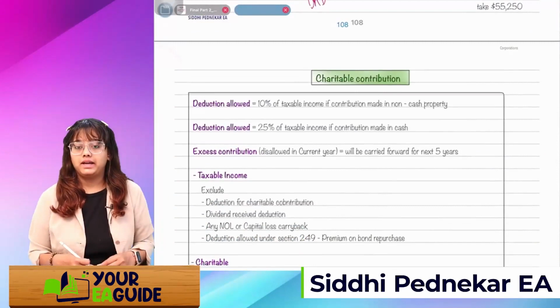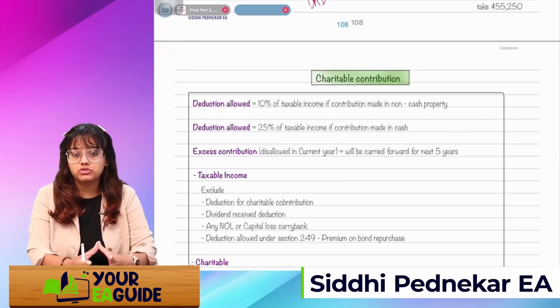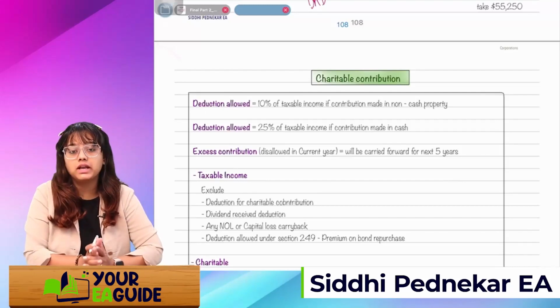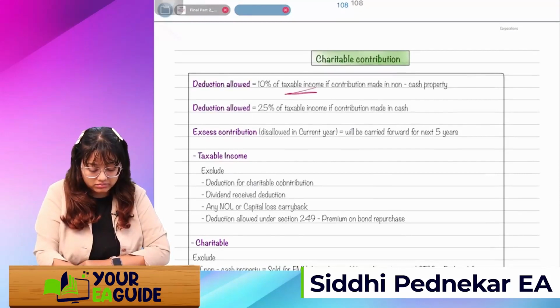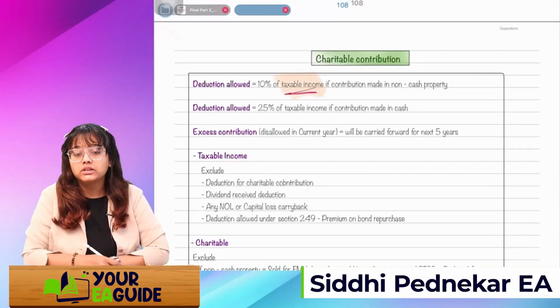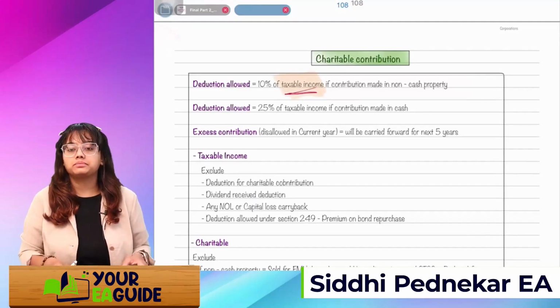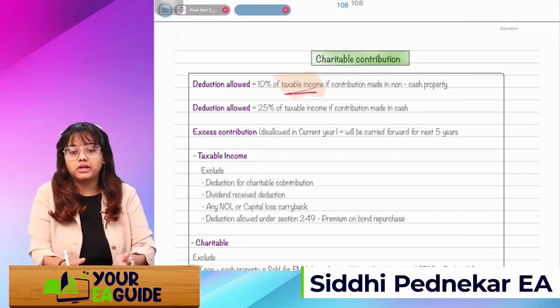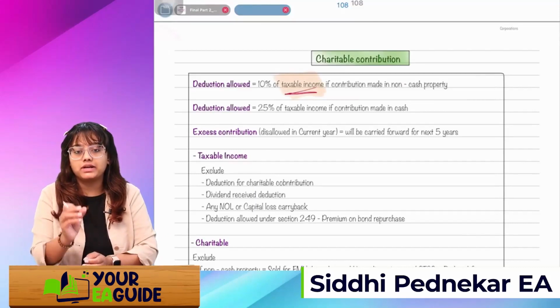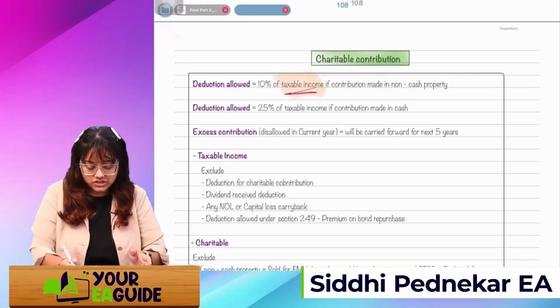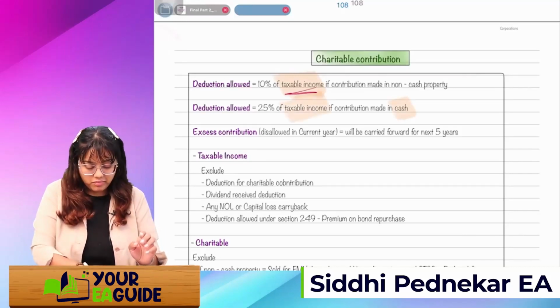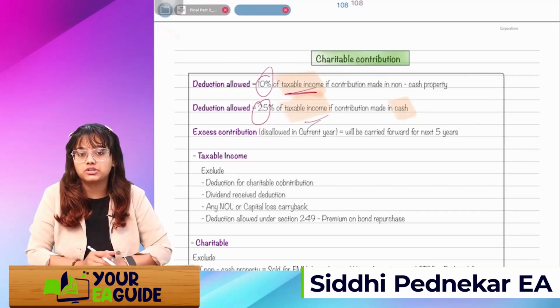If the corporation has made any charitable donations or contributions, then how much deduction will be allowed? Deduction allowed will be 10% of taxable income. See, here it is taxable income. If it's a non-cash property contribution, then I simply take 10% of my taxable income as a charitable contribution in the tax return. If I have made a cash contribution, then 25% of my taxable income I can take as a deduction.